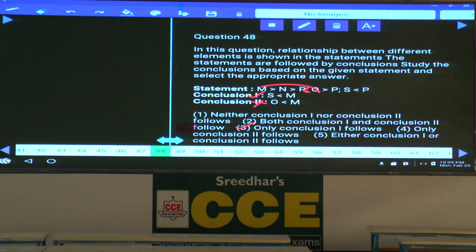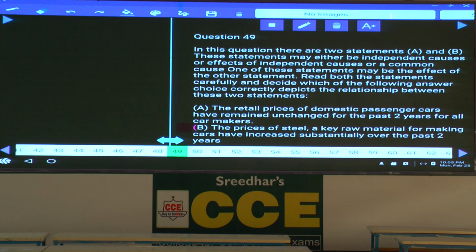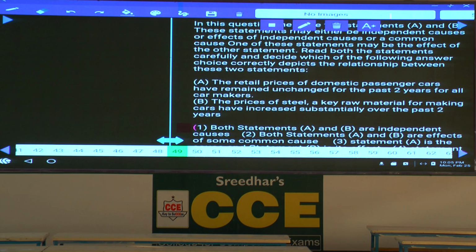Now question number 49. There are two statements A and B. Independent causes are effects of independent causes and so on. The retail price of domestic passenger cars have remained unchanged for the past 2 years for all car makers. All the car makers are not changing the prices of these cars. What could be the reason behind this one? Yes, tell me what could be the reason behind this.